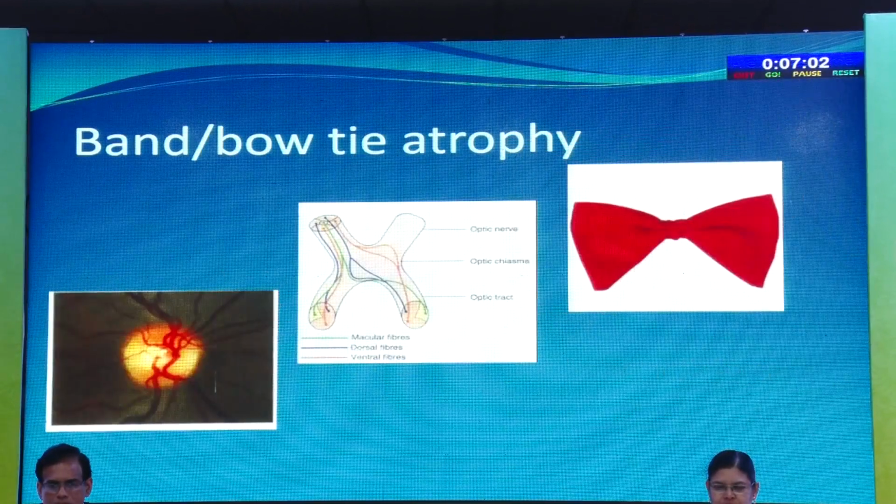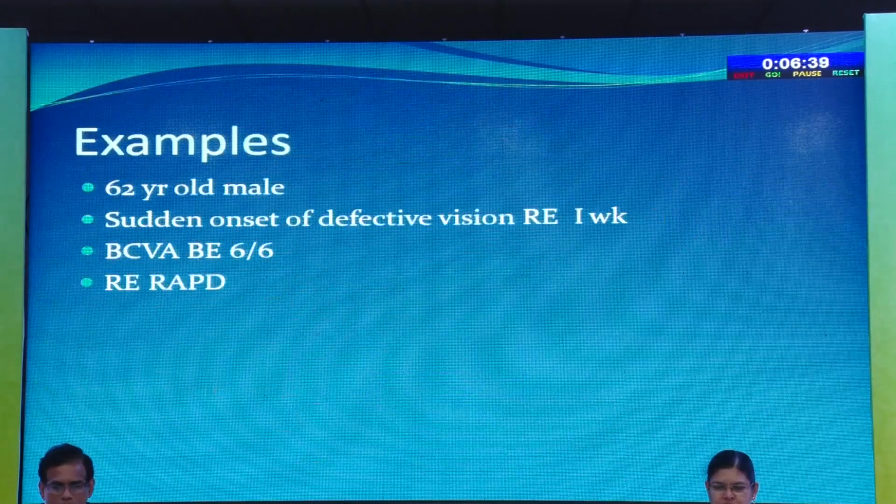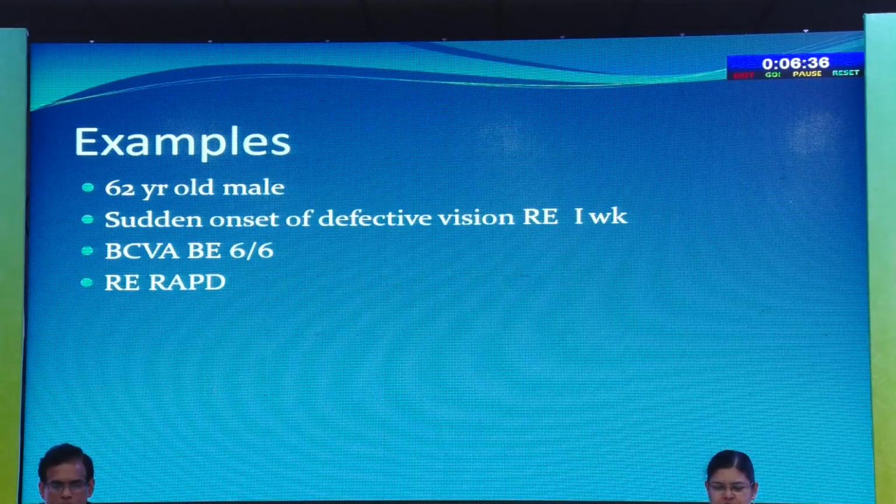Bow tie atrophy is seen when the nasal crossing fibers are affected. So the fibers coming to the nasal and temporal margins of the disc are affected, which gives a pallor in the shape of a bow tie. It is seen in chiasmal lesions. There is an etiological classification also: hereditary, vascular, toxic, and so on. So I'll give you some examples.